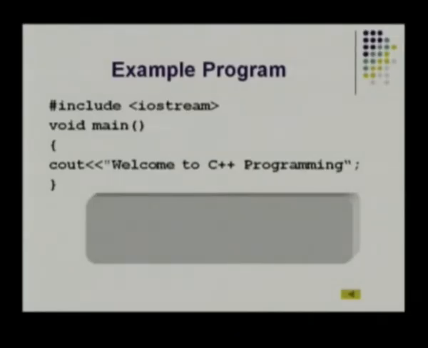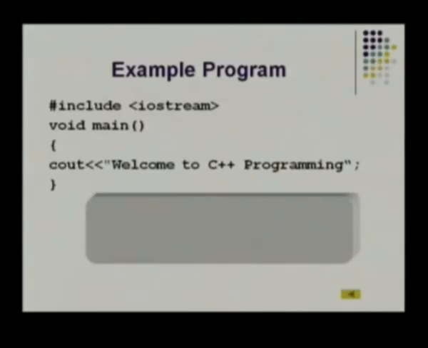So this is an example program, hash include iostream.h, which is nothing but the header file. So this is only an example. In C we had stdio.h, here we have iostream.h. Void main is the function where the program starts. You have the cout function. Cout is the output function in C++, the syntax of which we will be seeing in the later slides. So here it is somewhat similar to the printf statement in C. So here we are printing welcome to C++ programming and we are closing the function.